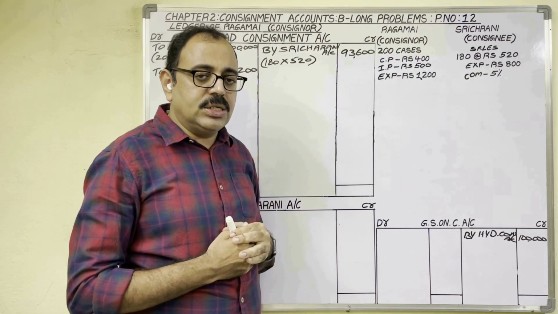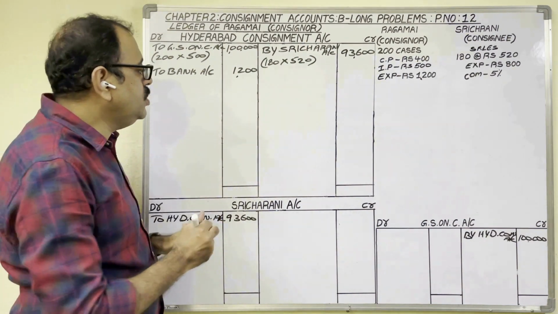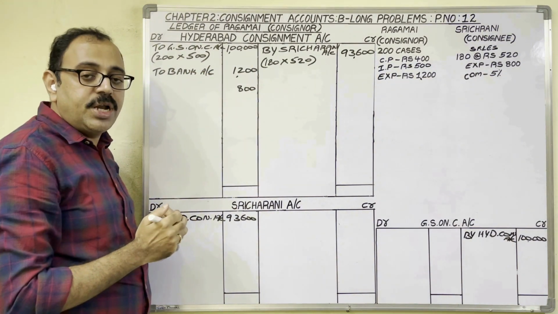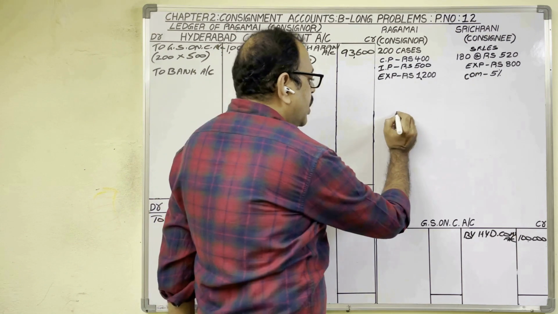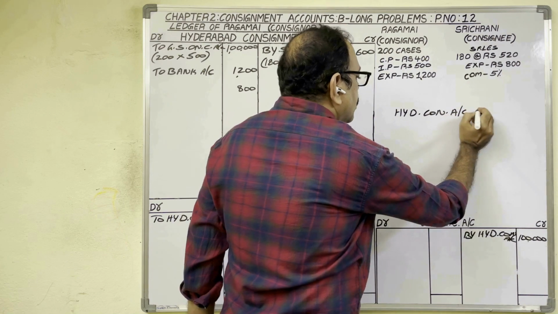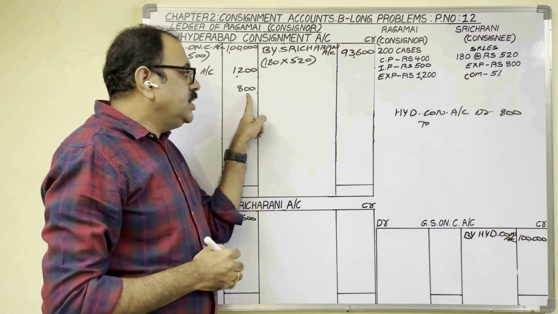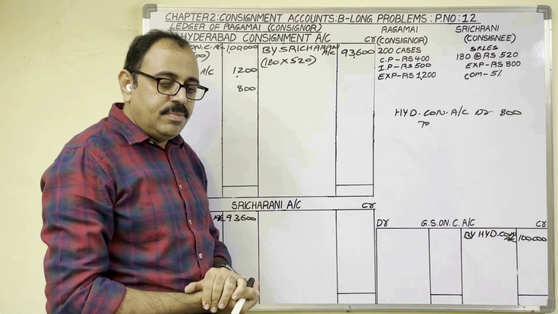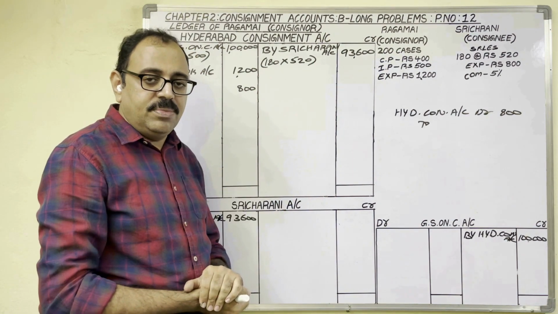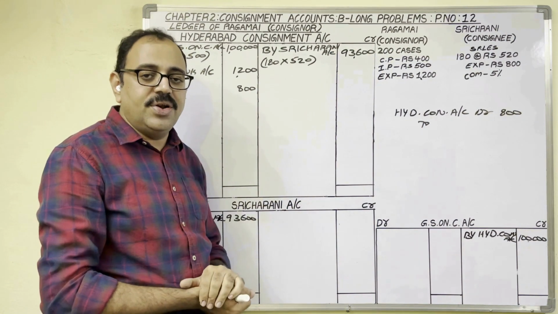Next, come to the consignee's expenditure. For the consignment business, as it is an expenditure, we should post on the debit side of the consignment account, amount 800 rupees. So if you want to post on the debit side of the consignment account, while writing the journal entry, Hyderabad consignment account should be debited with 800 rupees. Then which account should we credit? At present, Sri Charani paid this 800. But in future, the consignor has to return these 800 rupees to the consignee. So to the consignor, the consignee is becoming a creditor for this 800 rupees.